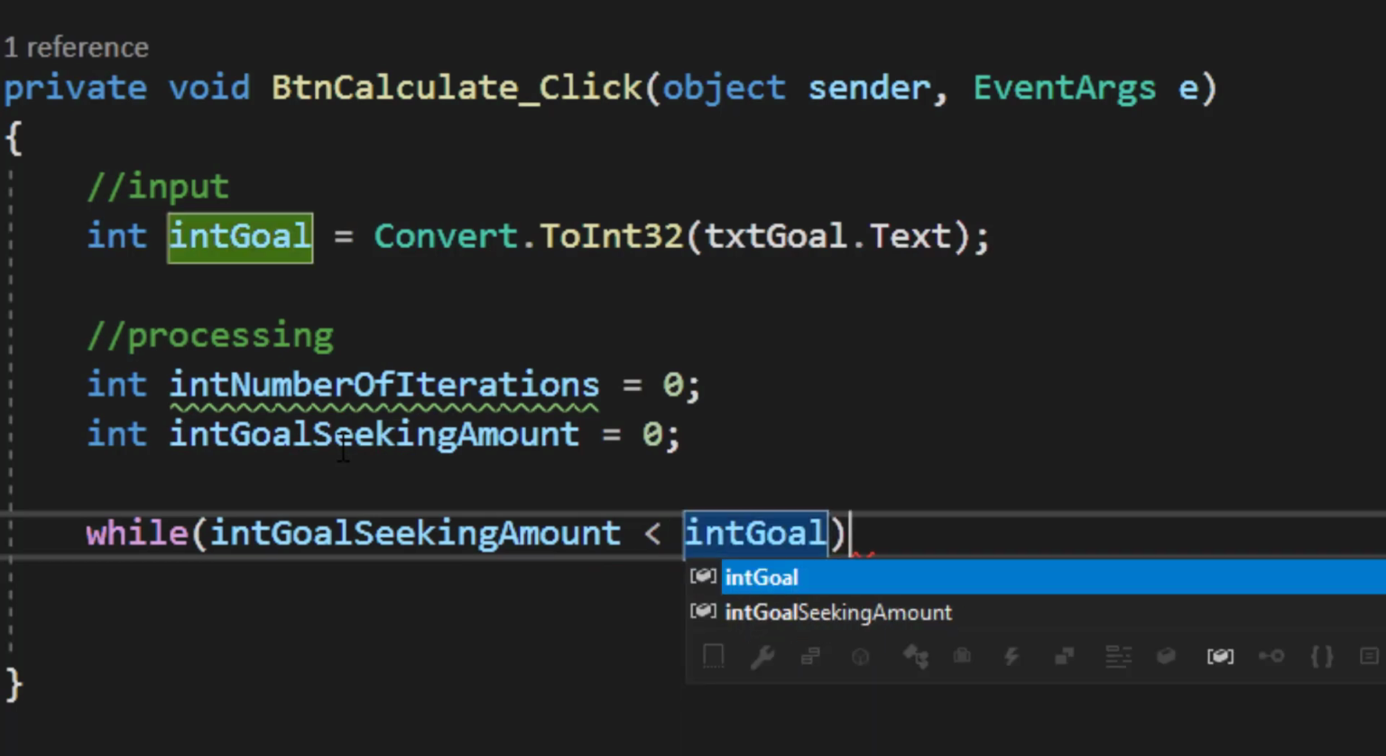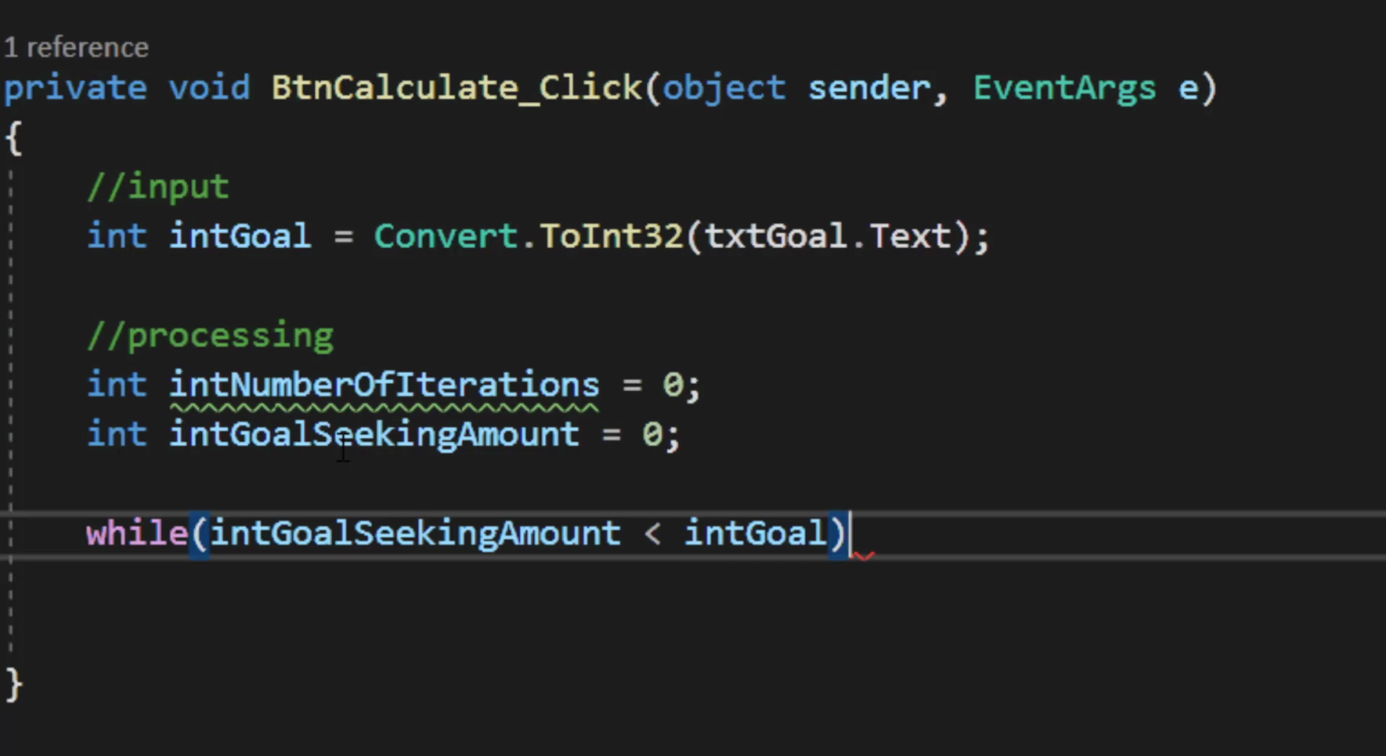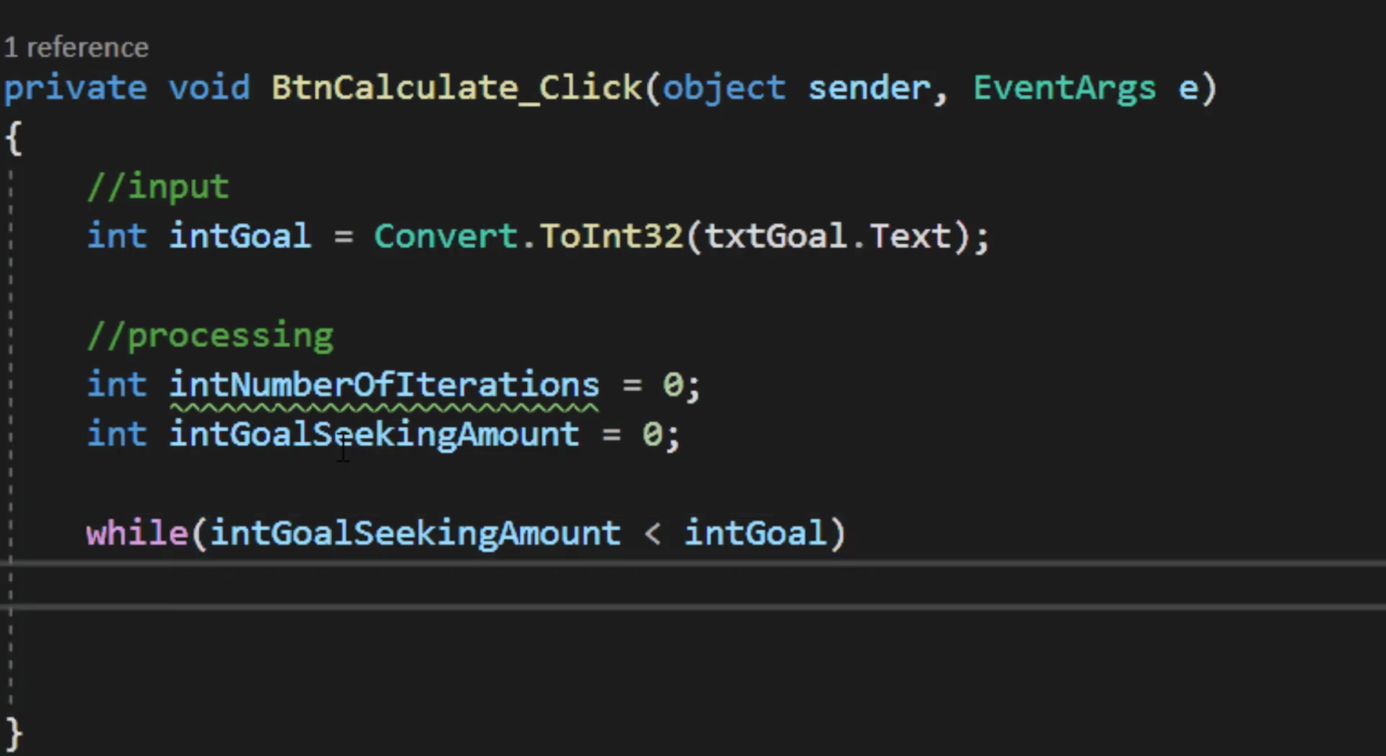So whatever the user is asking me to look for, if I've not reached that value or exceeded that value, I need to keep repeating this loop. If the user's goal is 15 and I'm currently at 0, I obviously need to repeat the loop. If the user's goal is 15 and my goal seeking amount is 14, I still need to repeat the loop. If, however, the user's goal is 15 and my goal seeking amount is 15 or 16 or 20 or 30, I don't have to repeat the loop again. I've achieved or exceeded the goal and I can stop.